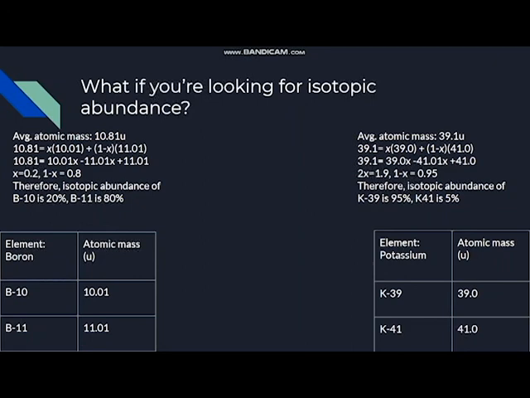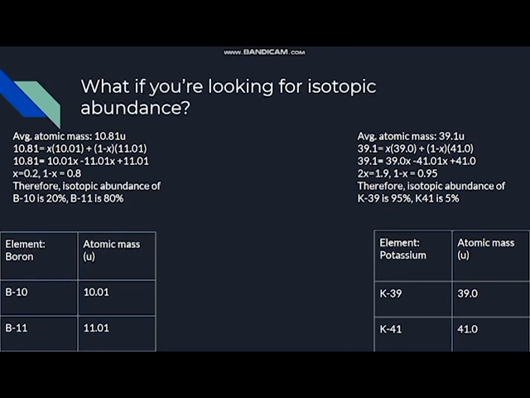Taking a look at potassium, it has an average atomic mass of 39.1. 39.1, the average atomic mass, is going to be the isotopic abundance of the first isotope, K-39, multiplied by the atomic mass of the first isotope, 39. And it's going to be plus the second isotope, 1 minus x, the isotopic abundance is indicated here, and multiplied by the atomic mass of the second isotope indicated there. So 39.1 is going to be 39.0x minus 41.0x plus 41.0. So you move these two to the left and move this to the right.